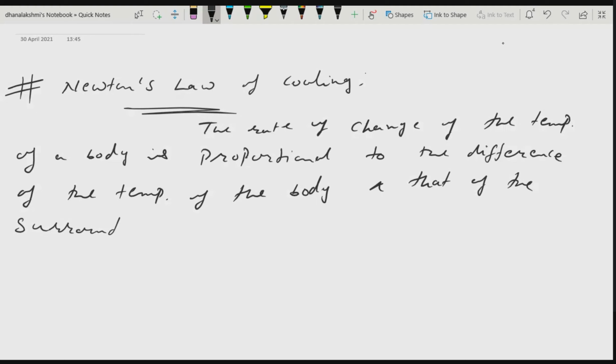So generally we take this surrounding medium as air only. Okay, so this is the statement. Now let us see how you will write it in a mathematical form.